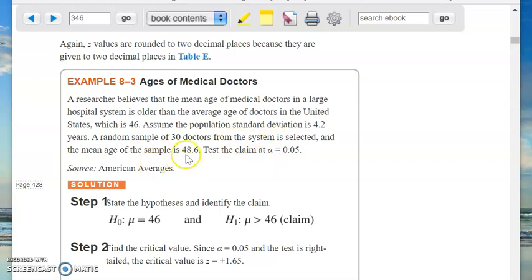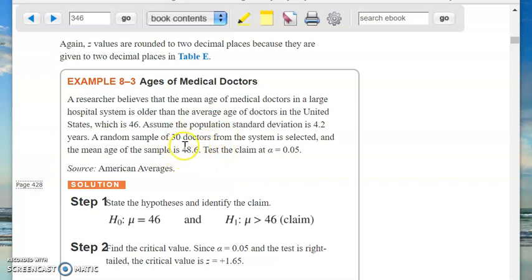Then the next thing I'd write down is X bar, the mean age of the sample. X bar equals 48.6. Do you see what's going on here? I've got this sample of 30 doctors.